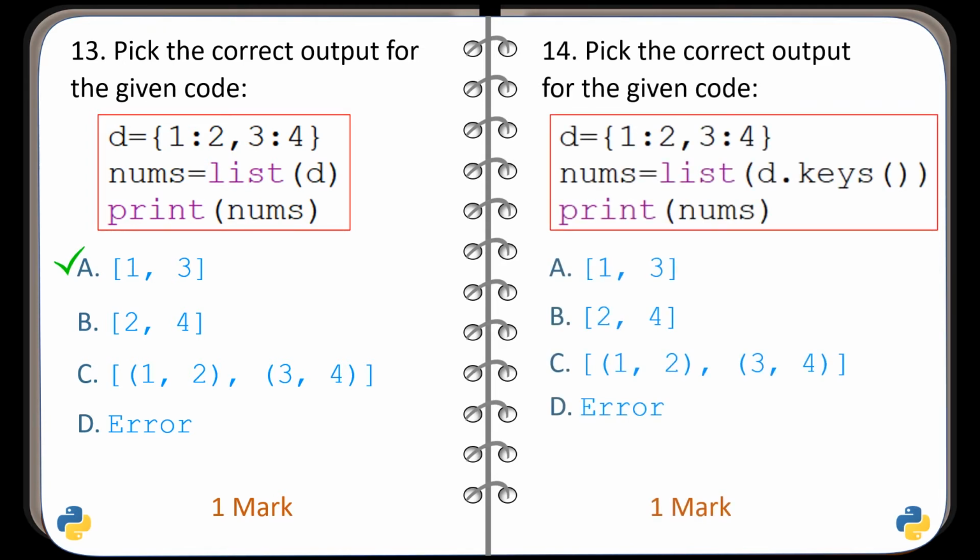Question number 14. Pick the correct output for the given code. Again, code is given. 4 possible outputs are given. You have to identify the correct one. And here also the correct output is given in option A.